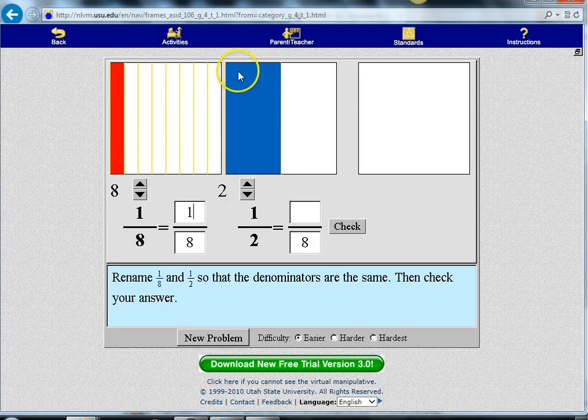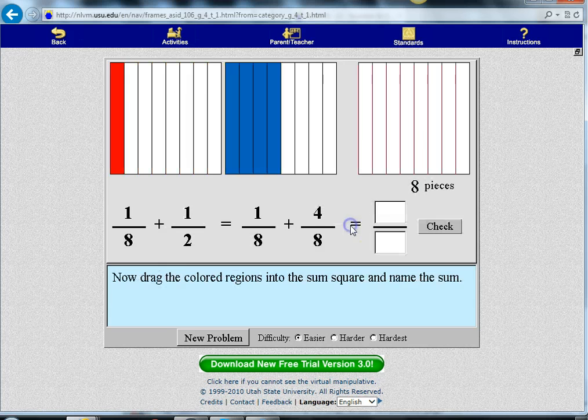But if I look at this blue portion, it represents 4/8. 1, 2, 3, 4. And note that 4 is half of 8. So let's check. We're saying that 1/8 added to 1/2 is the same as 1/8 added to 4/8. Now, what is our answer?